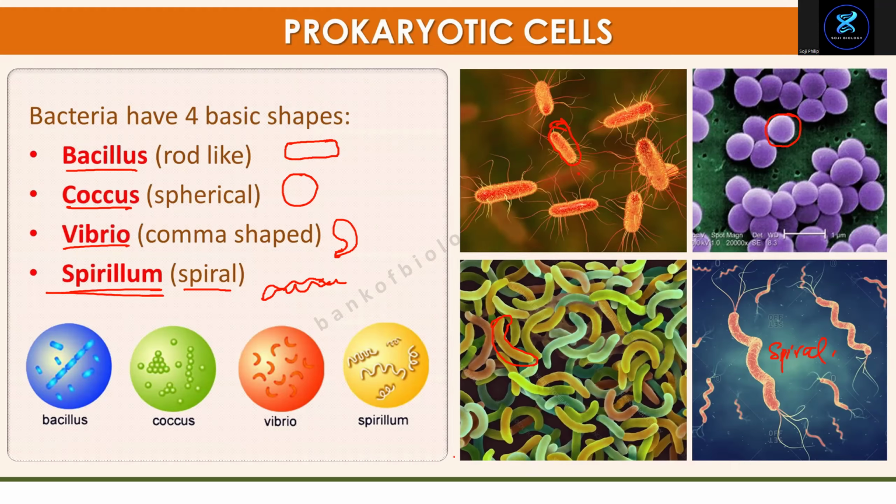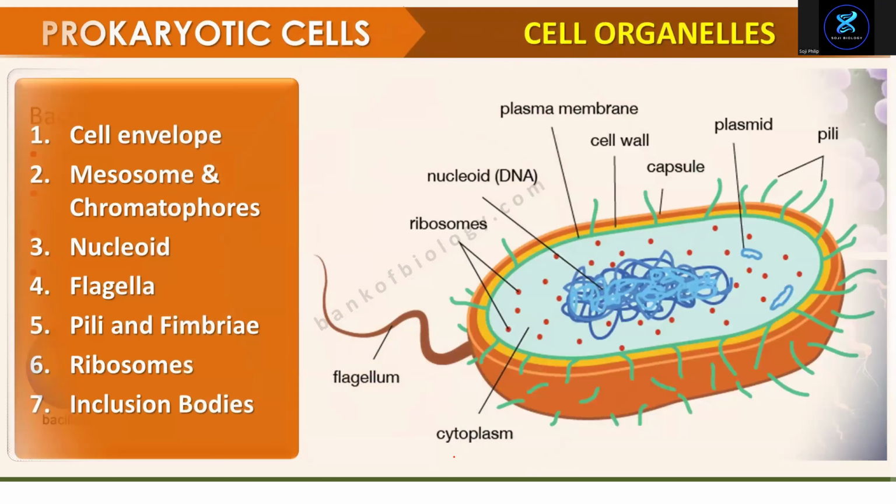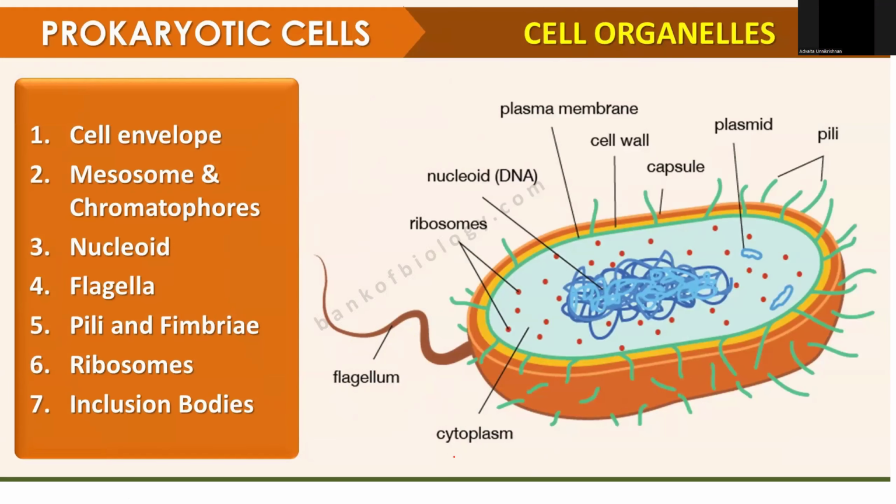Advaita, name the rod-shaped bacteria. Bacillus. And comma shape, vibrio, and spiral shape, spirillum. And what's the last one?